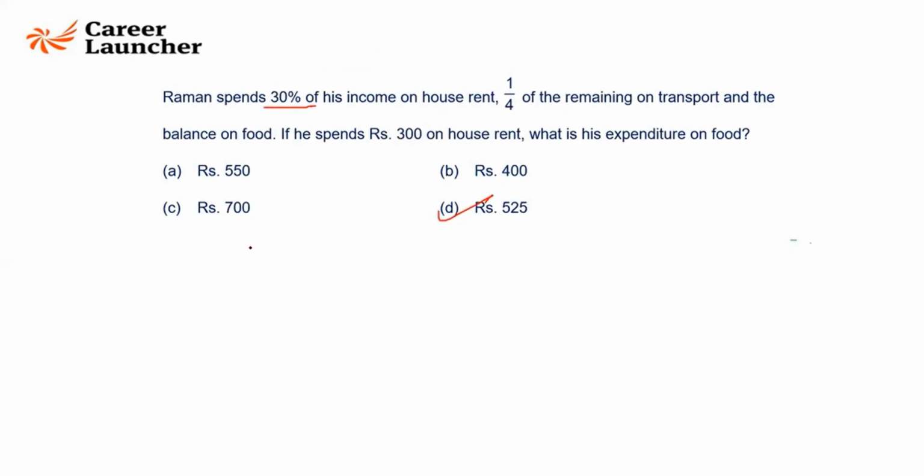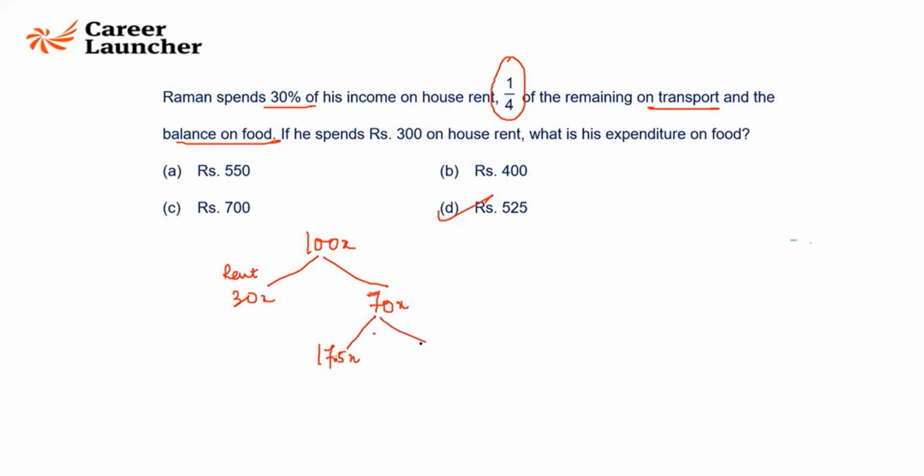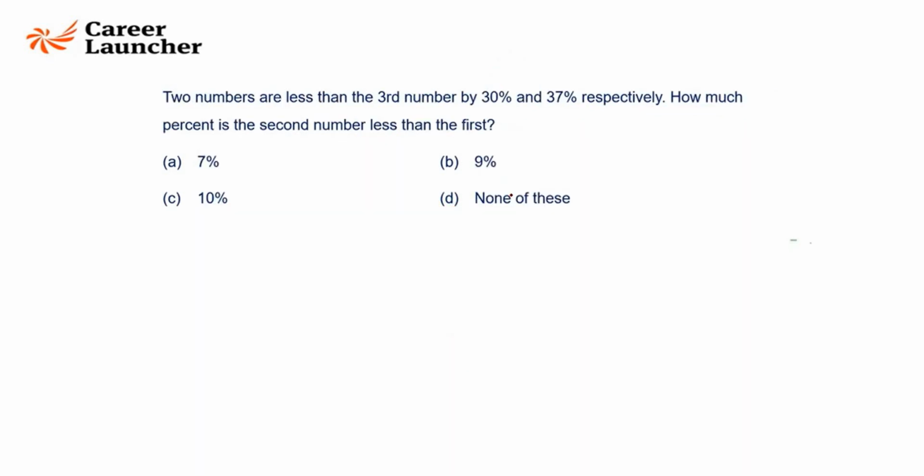Raman spends 30% of his income on rent. So if Raman gets 100x rupees, he spends 30x on rent. He is left with 70x. And out of 70x, 1/4 is gone towards transport. 1/4 of 70x is 17.5x. What is left is 52.5x. This is for food. The question is, if rent is 300, 30x is 300, what is 52.5x equal to? 525. It's 10. Think, think.